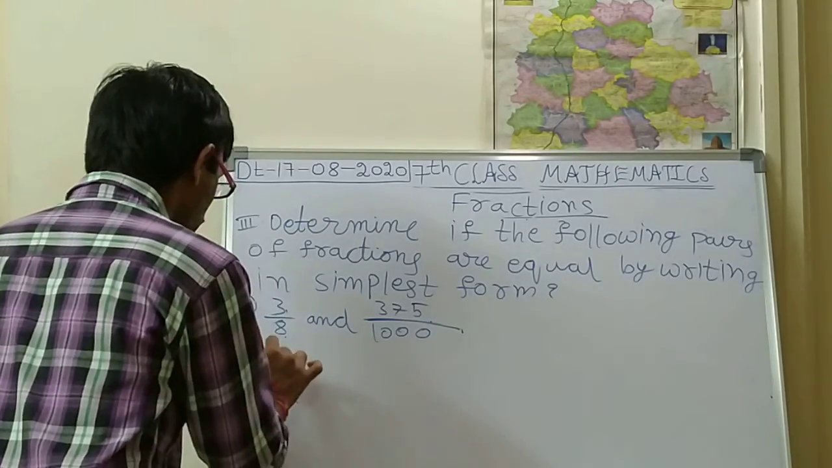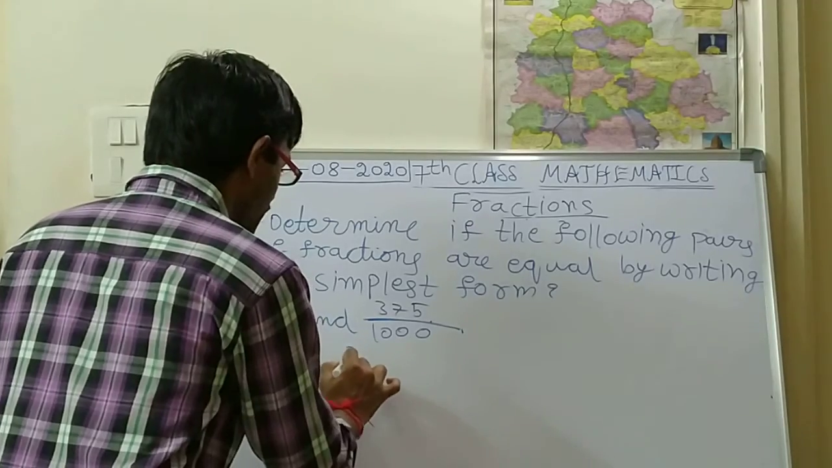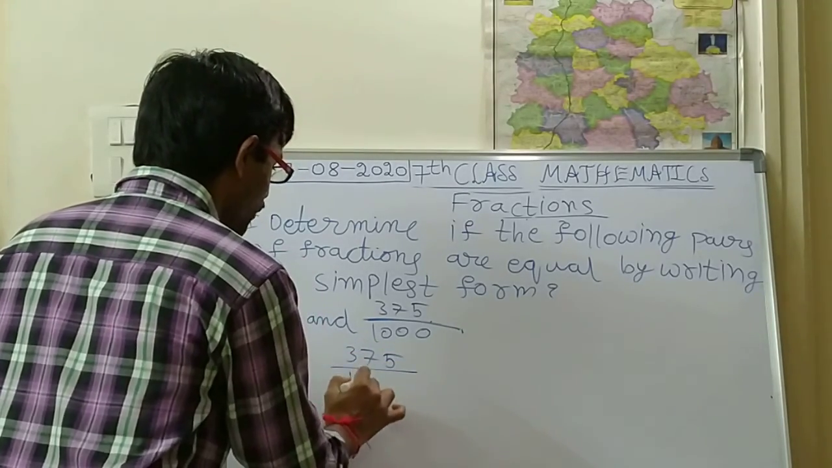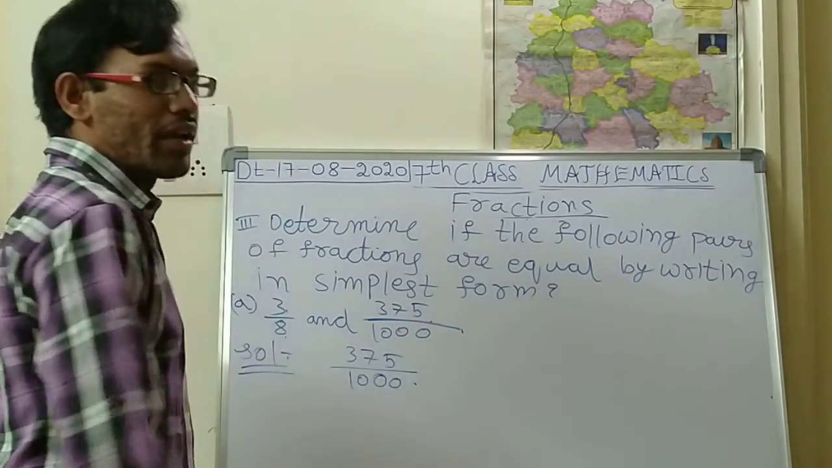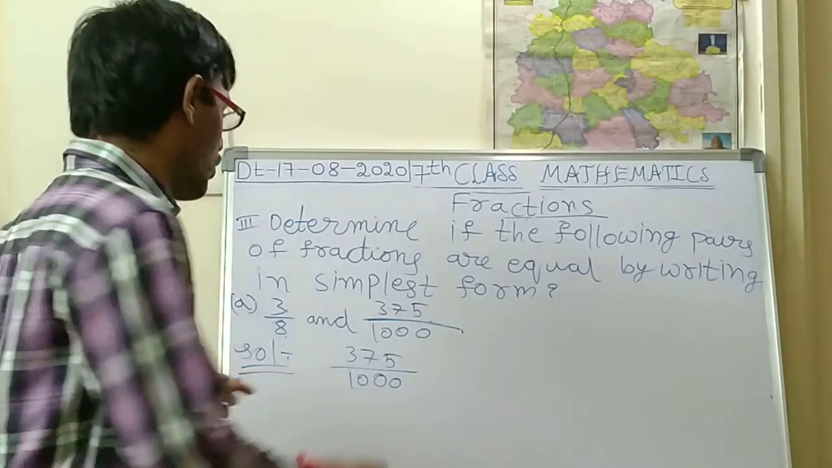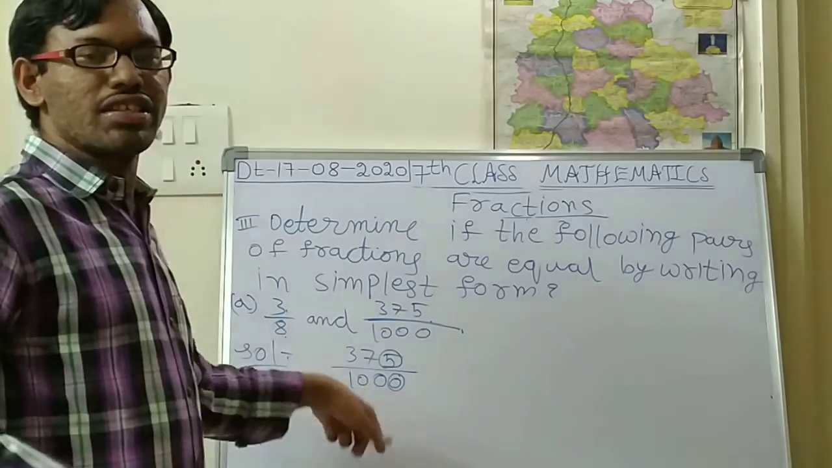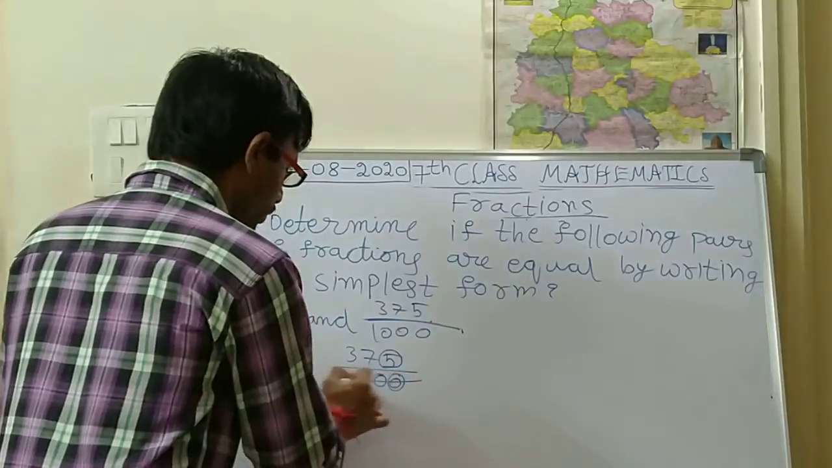Solution. The first one is 3 by 8. Next we have to do cancellation for 375 by 1000. First, with the very basic number we can do it. The last two digits are 5 and 0, so we can cancel with the help of the 5 table.